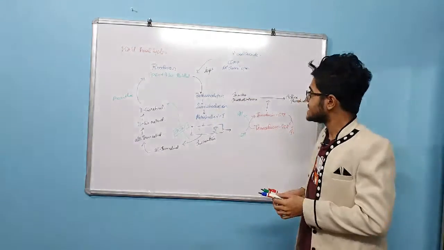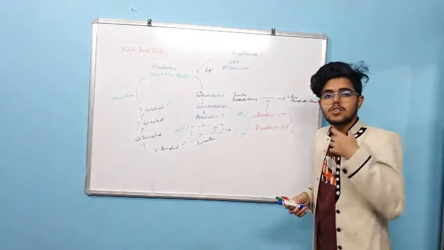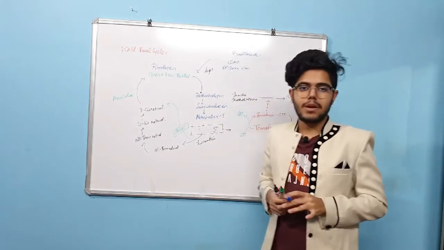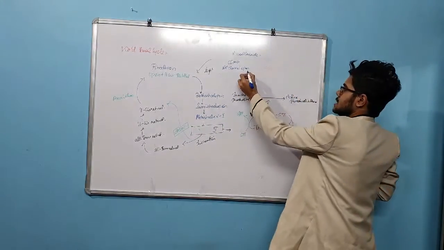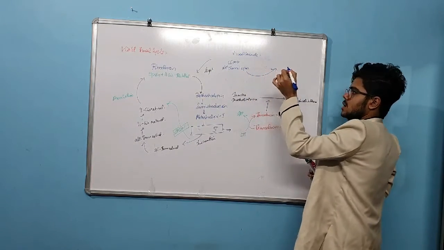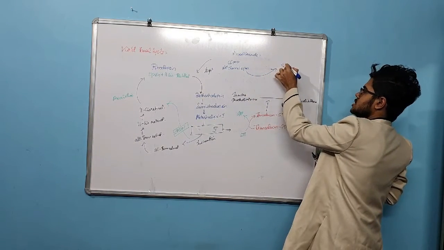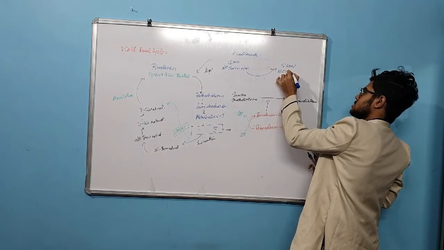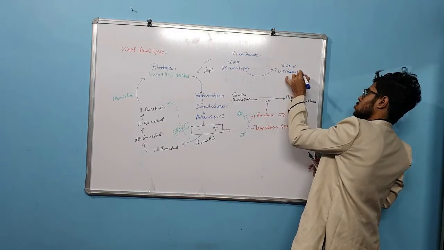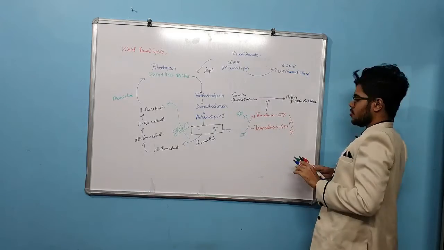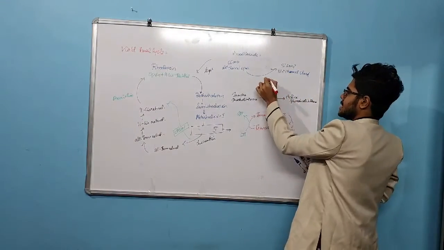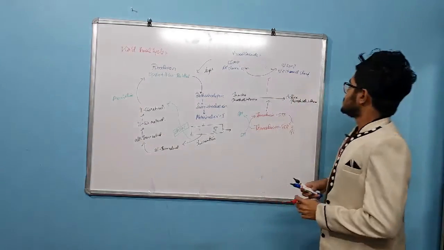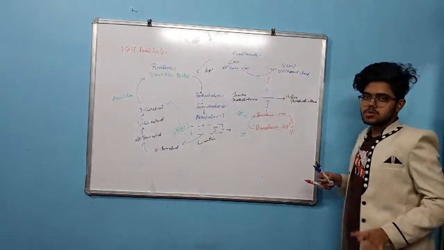So there is a decrease in cGMP, and so there will be closing of the sodium channel in the membrane of rod cells, with the help of active phosphodiesterase. Understand?